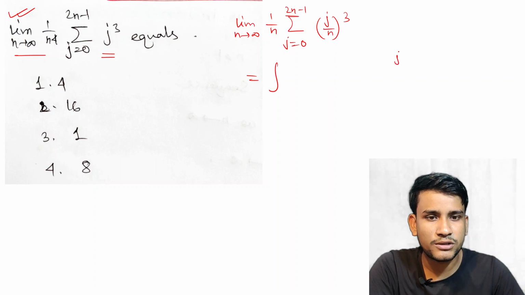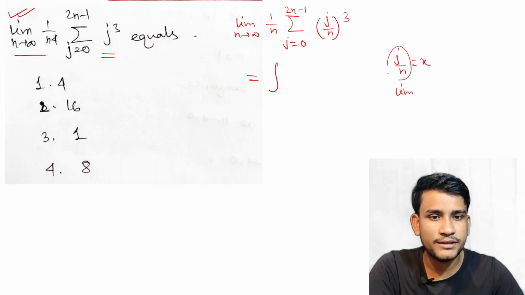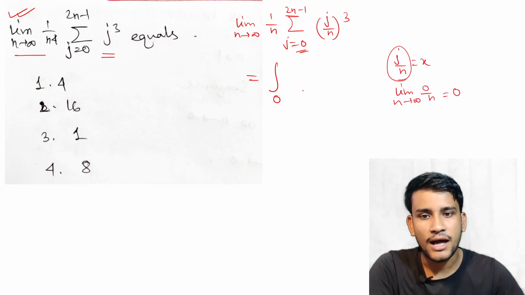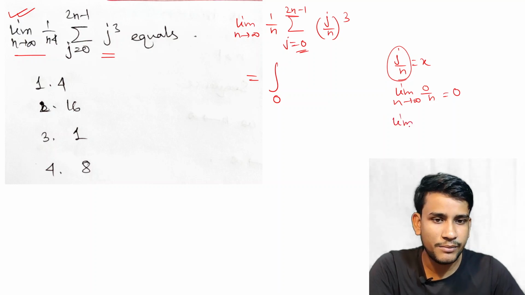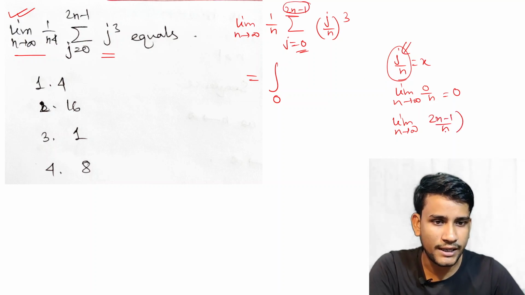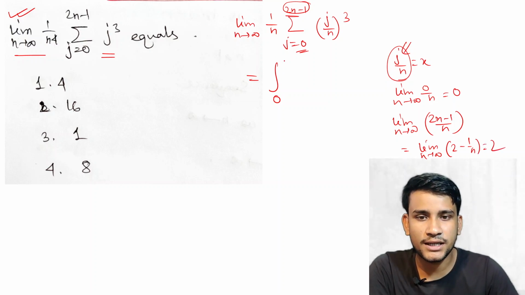So if we put j by n equal to x, then what happens? How can we find the lower limit of the integration? In this term we put the starting value of j, that is 0 by n, limit n tends to infinity. So this is equal to 0. And for the upper limit, we put the upper value of j, that is 2n minus 1 by n, limit n tends to infinity. So this is equal to limit n tends to infinity of 2 minus 1 by n, which is equal to 2. So the integration is from 0 to 2.